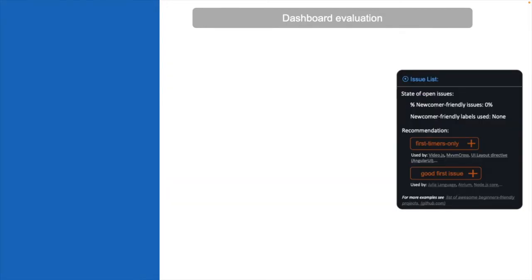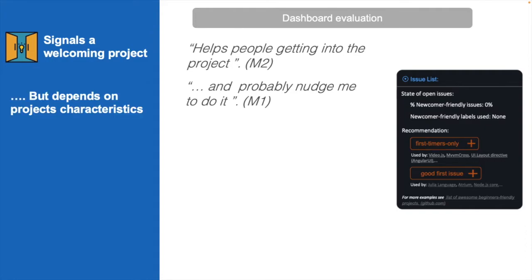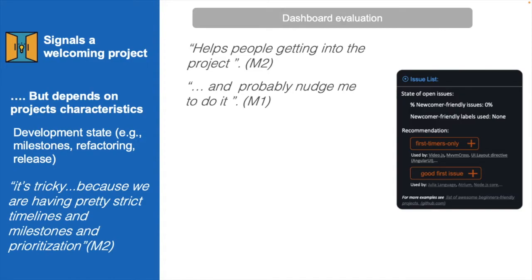Now on to the maintainer feedback. Maintainers did report that the newcomer-friendly issue labels recommendation helped signal a welcoming project. For instance, maintainer 2 mentions it helps people getting into the project, and that it also helps provide a gentle nudge to take action. However, maintainers also mentioned that applying this recommendation would depend on project characteristics, like the development state of the project. For example, milestones, refactoring, release dates. For instance, Maintainer 2 mentioned how it's tricky because we are having pretty strict timelines and milestones and prioritizations.